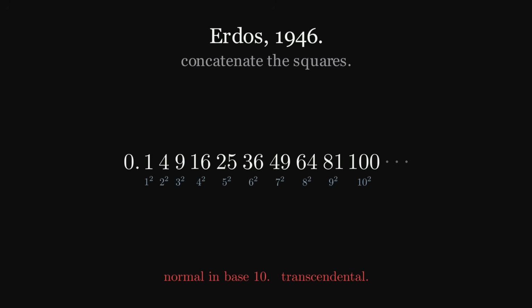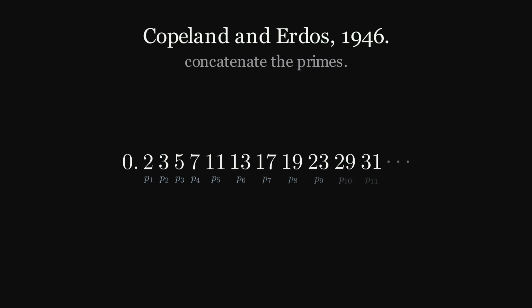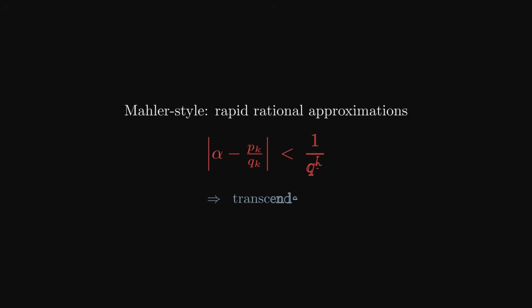In the same year, Copeland and Erdos proved that the constant obtained by concatenating the primes, 0.235711131171923, is normal in base 10. This is sometimes called the Copeland-Erdos constant. For the concatenation of squares, transcendence is known. For the Copeland-Erdos constant, the same Mahler-style argument applies, and transcendence follows from the rapid rational approximations available.